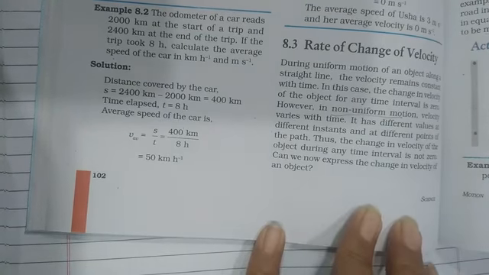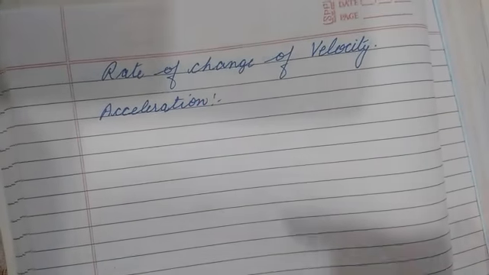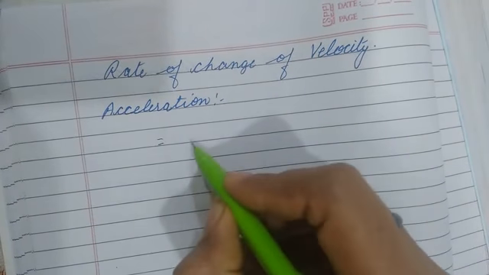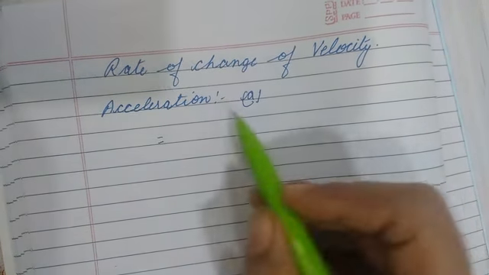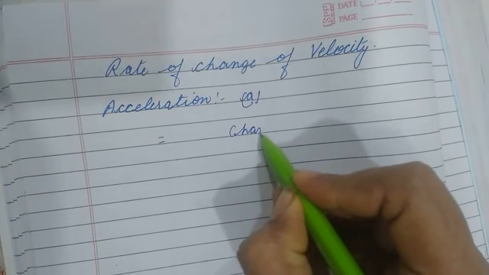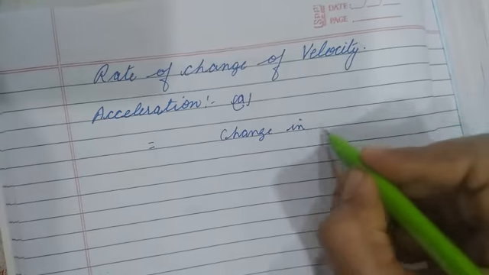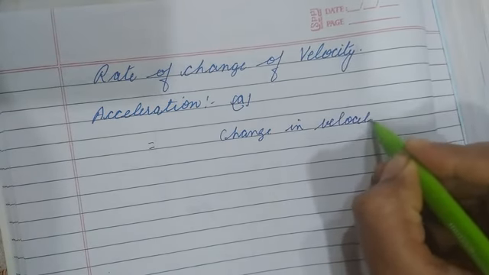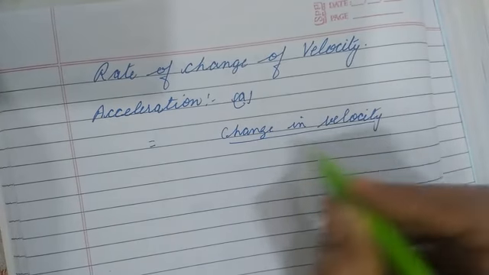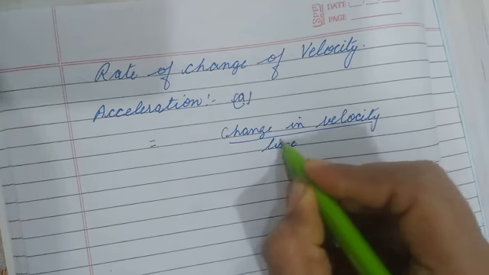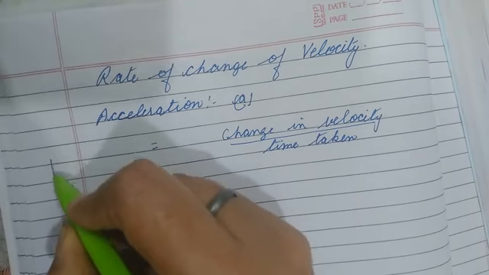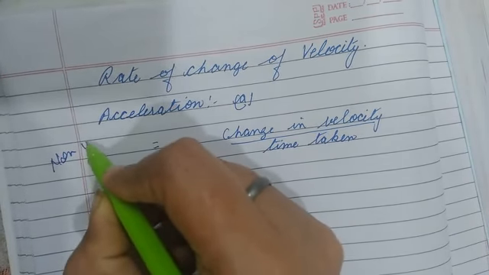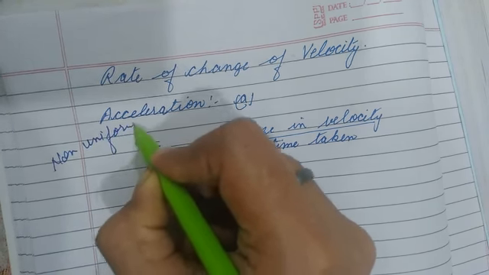I hope you understand. Acceleration is for non-uniform motion, and it is denoted by A. So A is equal to change in velocity upon time taken, for non-uniform motion.